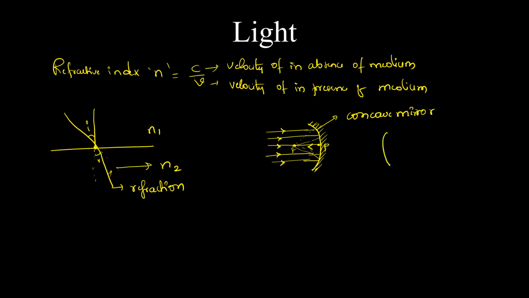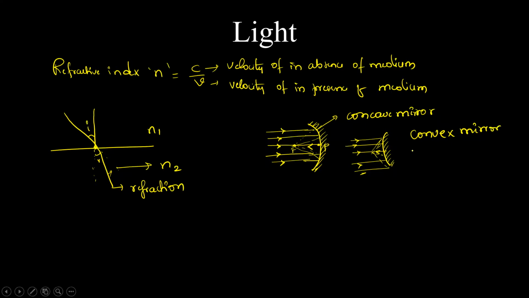Similarly, there is one more mirror, the convex mirror. It bulges outward, opaque inside and reflecting outside. Same process. This is the convex mirror.